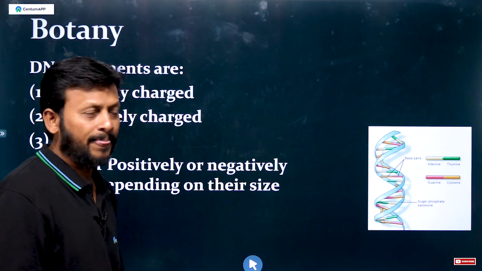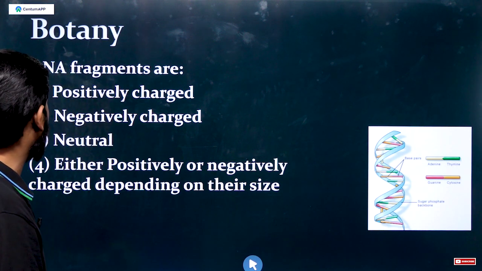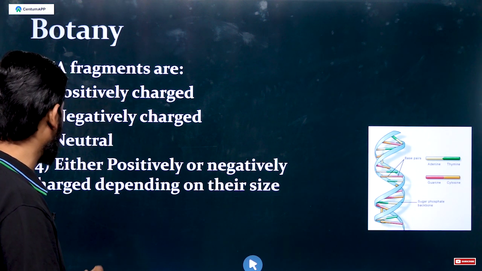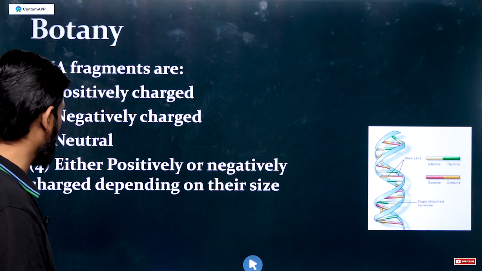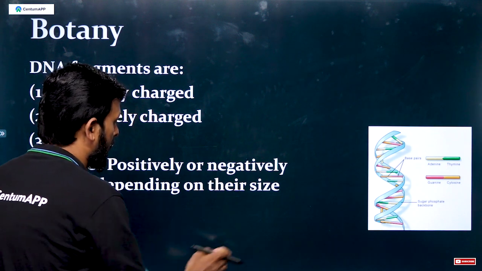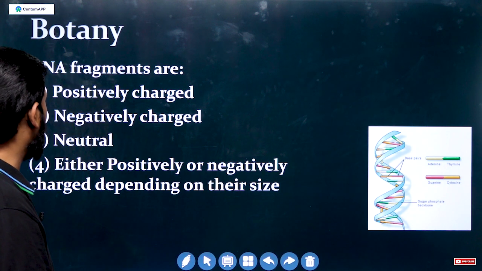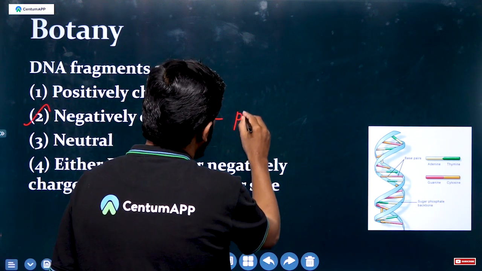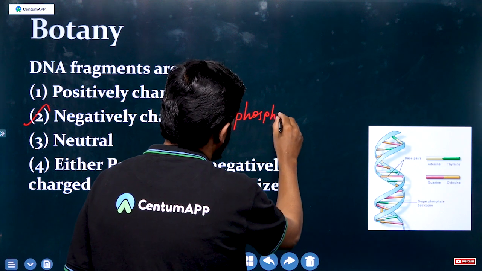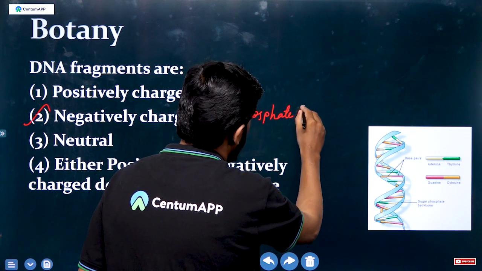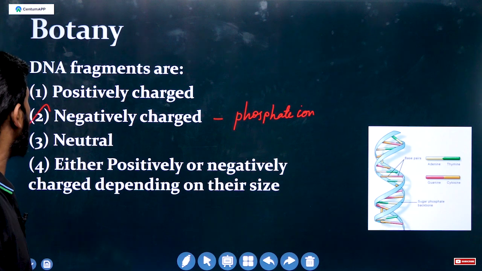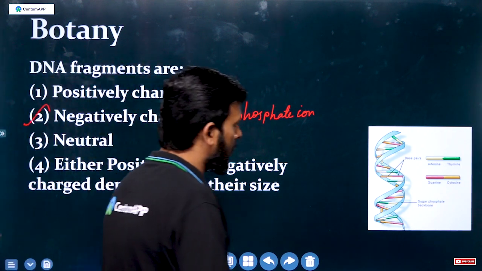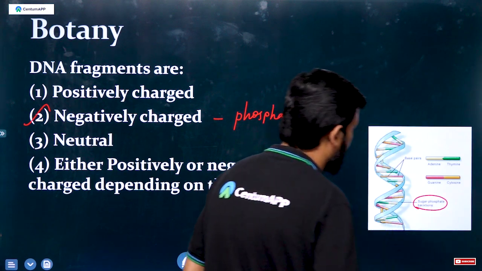Next one: DNA fragments are positively charged, negatively charged, neutral, or either positively or negatively charged depending on size? DNA fragments are negatively charged. Why? Because of the phosphate ions; there is a phosphate backbone.